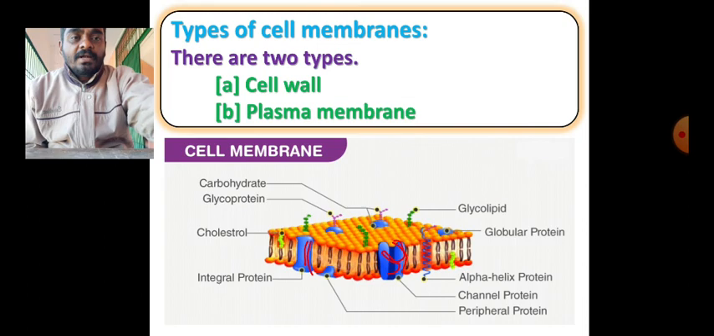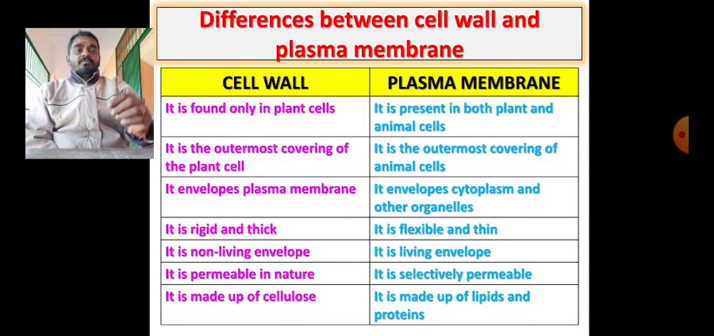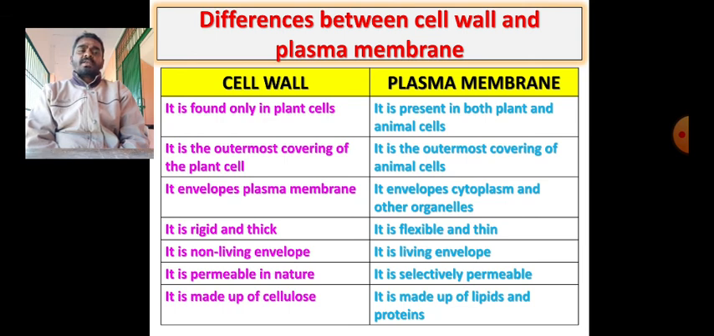So let's go ahead. Now, when we say two types of cell membranes are there, called the cell wall and the plasma membrane, when we say types, definitely there will be differences between them. Now, how can we compare the cell wall and plasma membrane, and how are they different from each other? Let's learn. So the cell wall is found only in plant cells. Very important point.